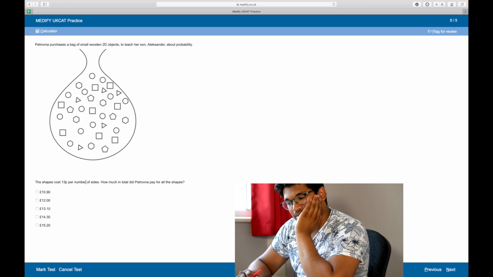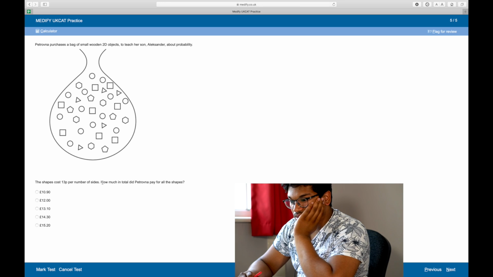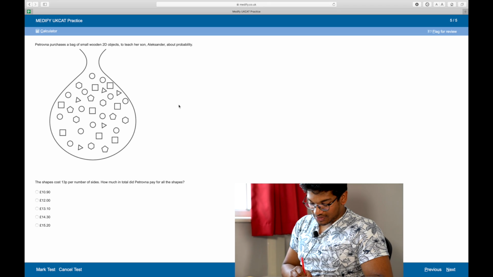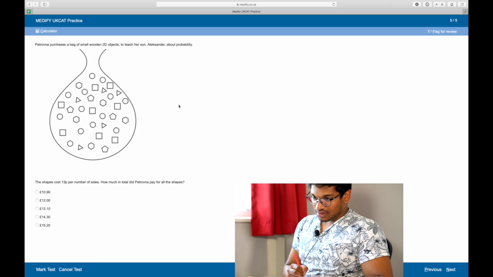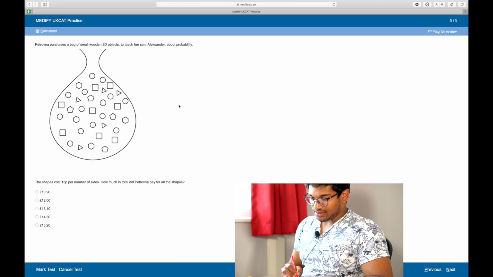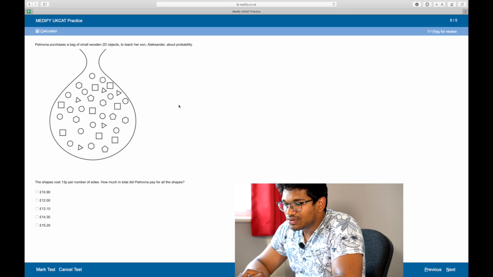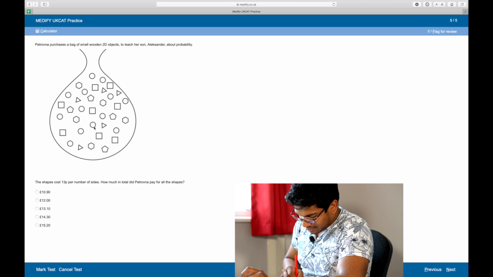The shapes cost 13 pence per number of sides. How much in total did Petrovna pay for all the shapes? You're joking? Oh my lord. That's a harsh question. Okay. So 35. So you've got circles, triangles, squares, pentagons, and hexagons. How many circles do we have? We've got 1, 2, 3, 4, 5, 6, 7, 8, 9, 10, 11, 12, 13.